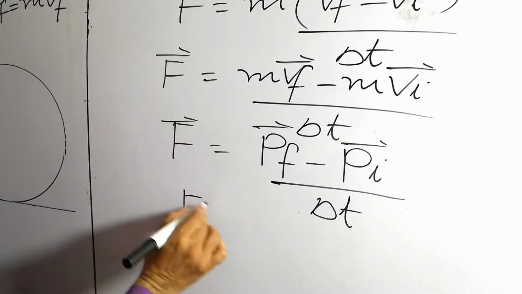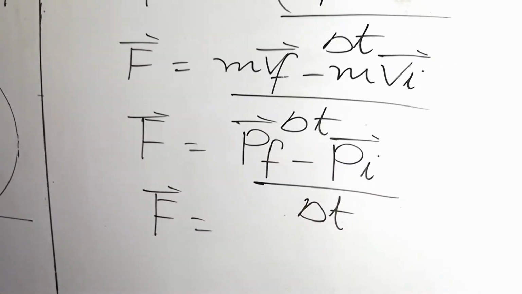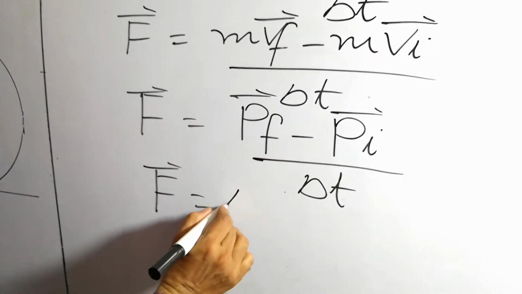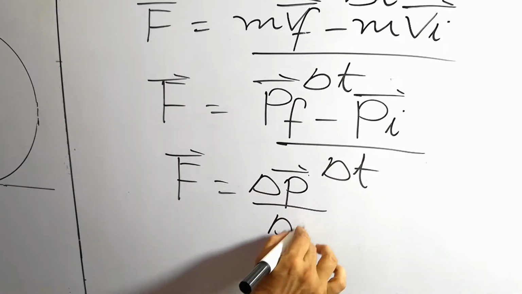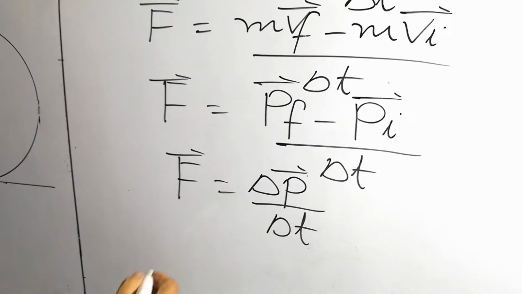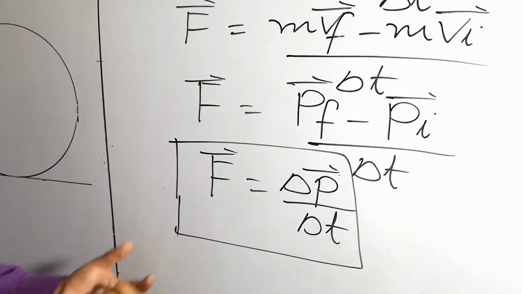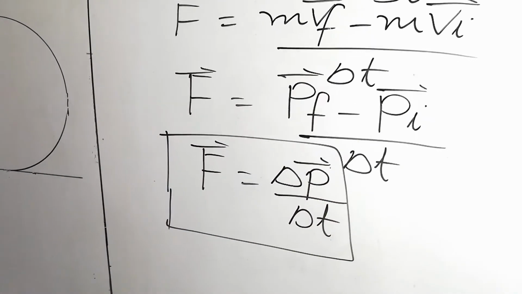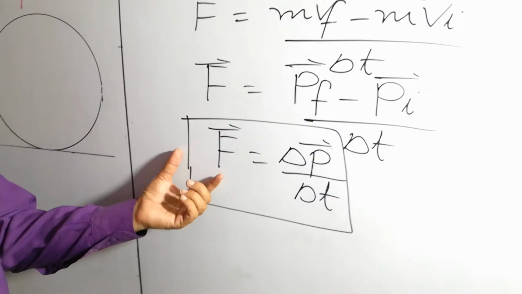Now students, what is this? Pf minus Pi is the change in momentum. So delta P divided by delta t. What is this, students? This relation shows that the rate of change of momentum is equal to the applied force.